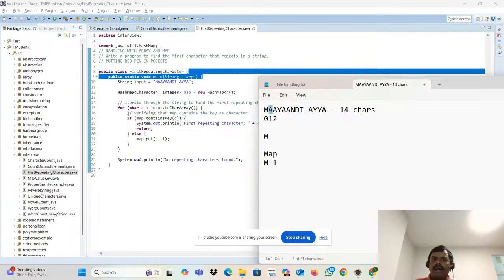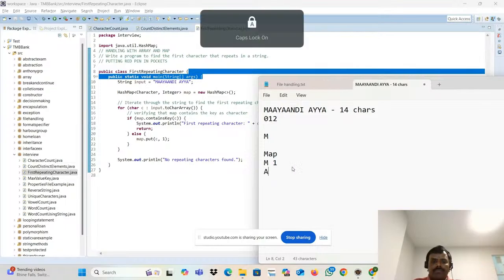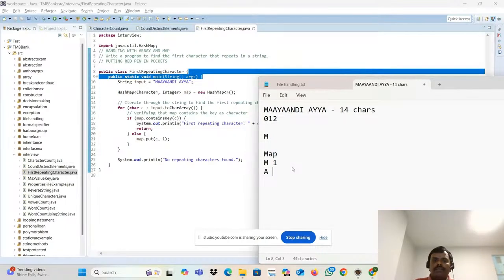This is an A, right? Again it is checking: map dot containsKey. Does your map contain A? No, it is not having A. Then line number 18 won't be executed. It will go to line number 21 and insert A. The value inserted is 1 by default. You may feel that we always need to put 1. No, don't put 1, you can put anything. Again the iteration pointer will go to the next A.